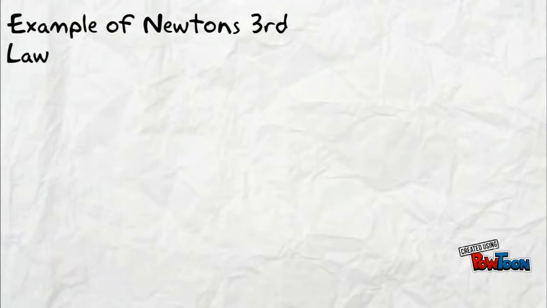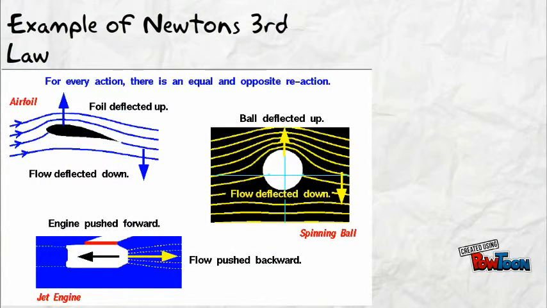In this example we can see three cases, one of an airfoil, which shows that when the airfoil is deflected up, the flow is deflected down. Then, when an engine is pushed forward, the flow is pushed back. And finally, when the ball is deflected up, the flow is deflected down.